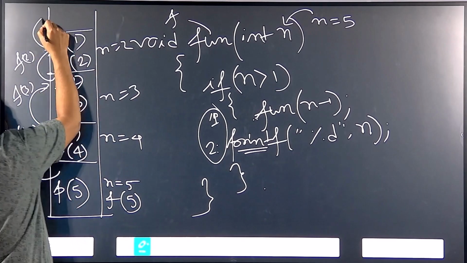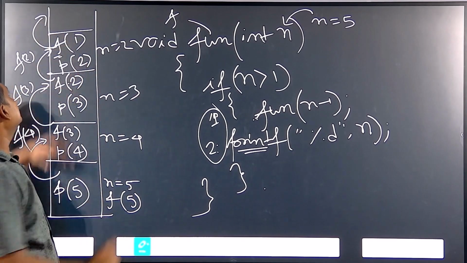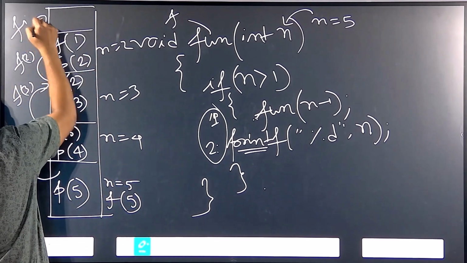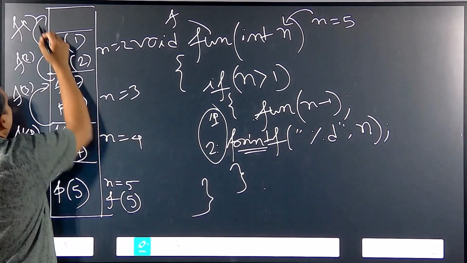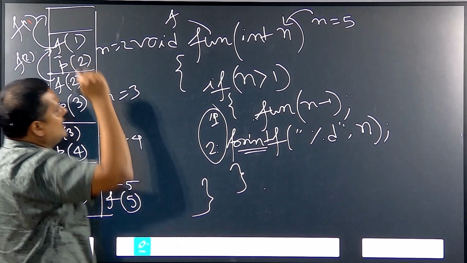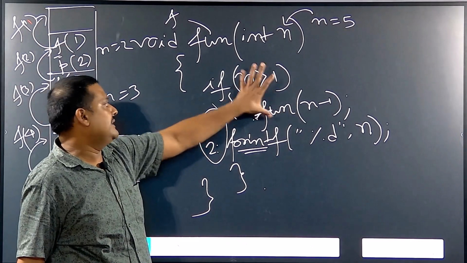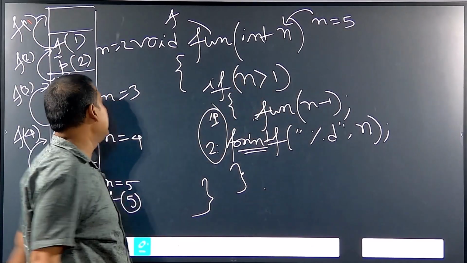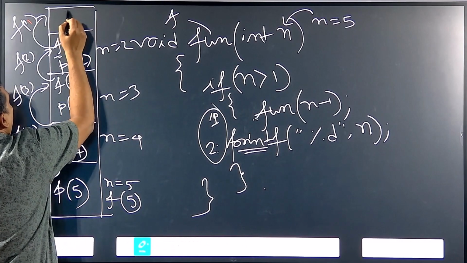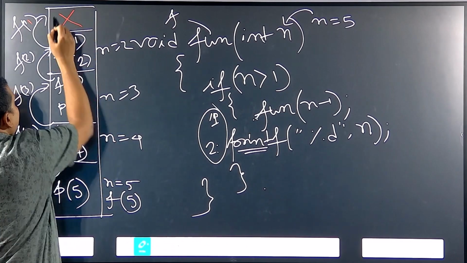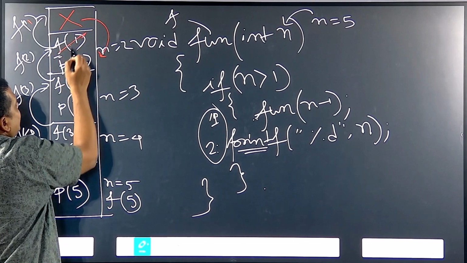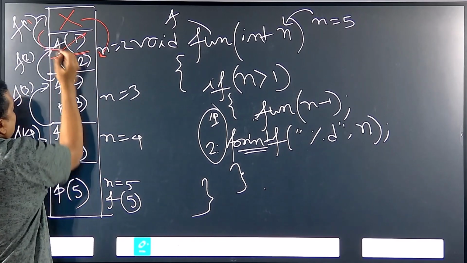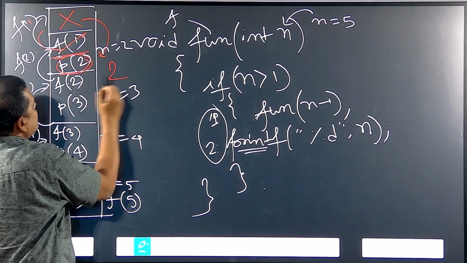Now, when it is called, this is the block of f of 1. Now, what will happen? When f of 1 is called, n must be greater than 1 for these 2 statements to be executed, so nothing is executed. This task is done, it will return back here. When this is done, what is left? The 2 will be printed, 2 is printed here.